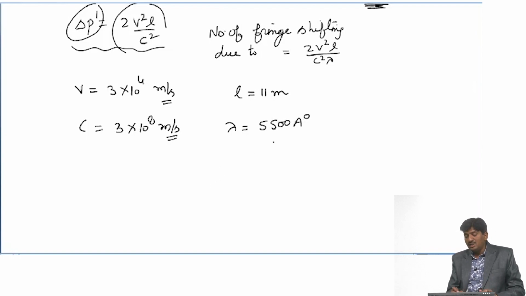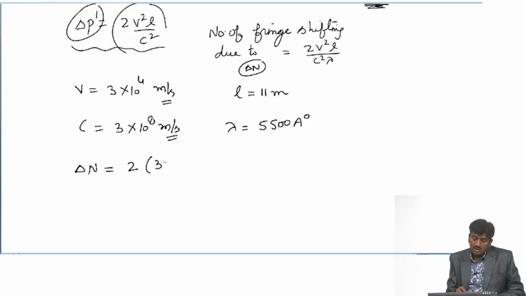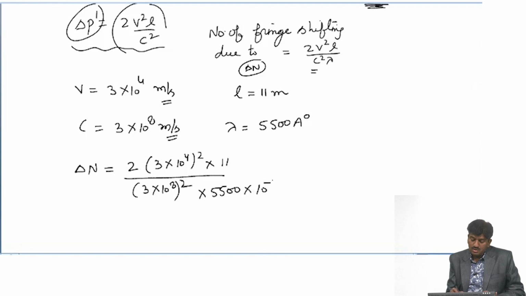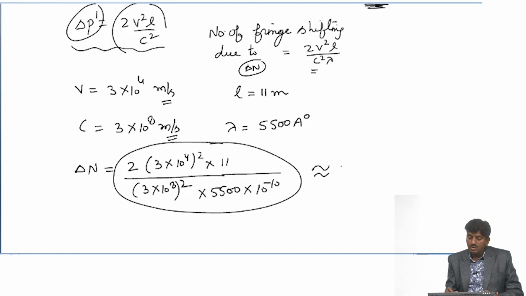They had taken that at that time, and they calculated delta n: 2 times 3 into 10 to the power 4 squared into 11, upon 3 into 10 to the power 8 squared, and lambda 5500 angstrom, meaning 5500 into 10 to the power minus 10, and after solving it, the value is only 0.4.